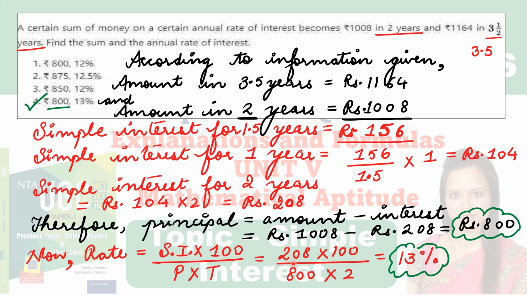Putting the values, simple interest 208 into 100 upon principal, we have just calculated 800 into 2. Where did this 2 come from? Don't confuse yourself, I have taken it from the question. Solving this, we get 13%. So this is your answer. Fourth option is your answer.